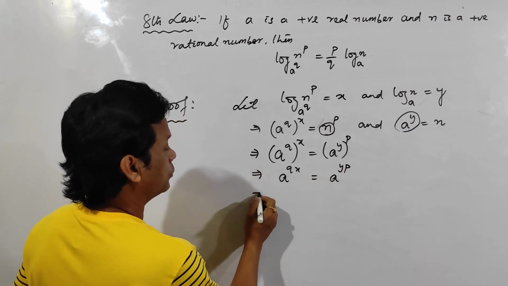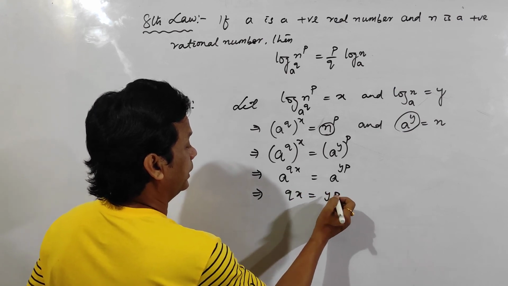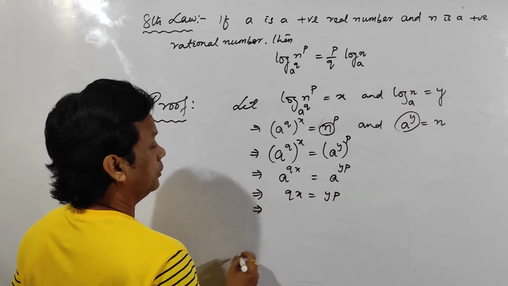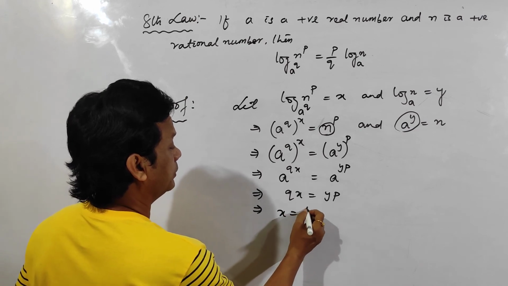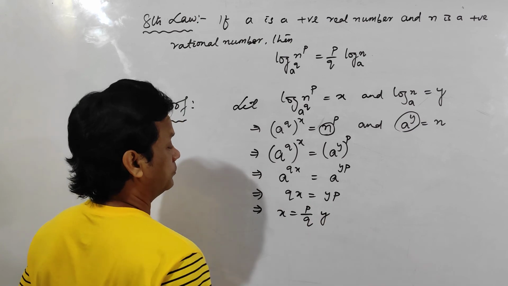The base is the same, so the powers must be equal. So q into x is equal to y into p. So x is equal to p by q into y.